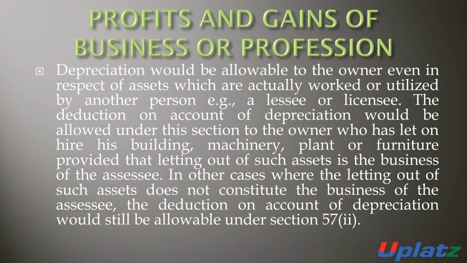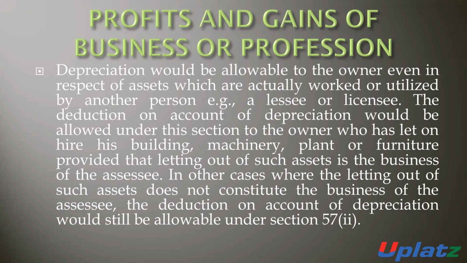Means that depreciation would be allowable to the owner even in respect of an asset which is actually worked or utilized by another person. If there is any asset which is used by the lessee, the depreciation is still allowable to the lessor, because depreciation is allowable only to the owner of the assets. The deduction on account of depreciation would be allowed under this section to the owner who has let out on hire his building, machinery, plant, furniture, provided that letting out of such assets is the business of the assessee.